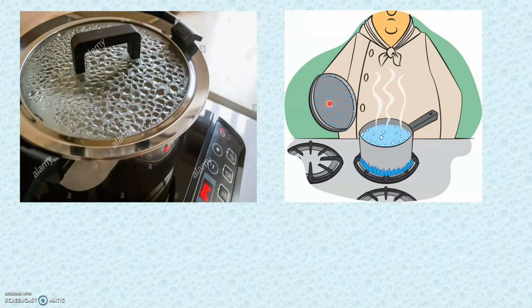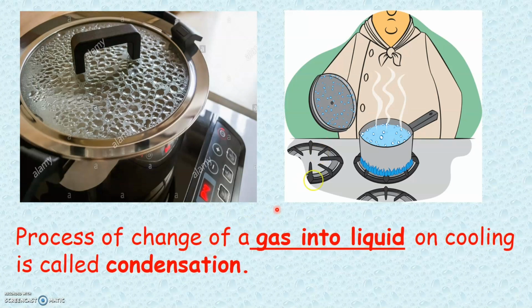So this process of change of a gas into liquid on cooling is called the process of condensation. So here, changing of water vapor into water on cooling is an example of the process of condensation.